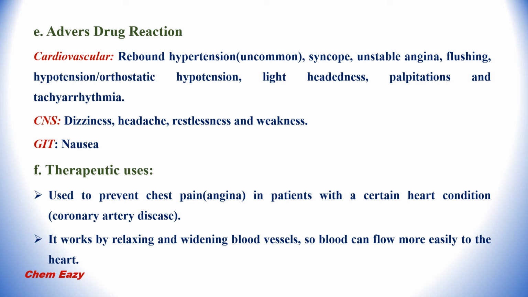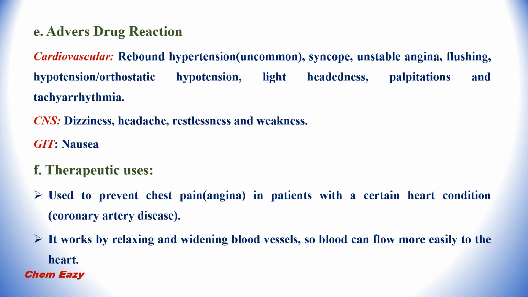In the central nervous system, dizziness, headache, restlessness and weakness. In the gastrointestinal tract, nausea.